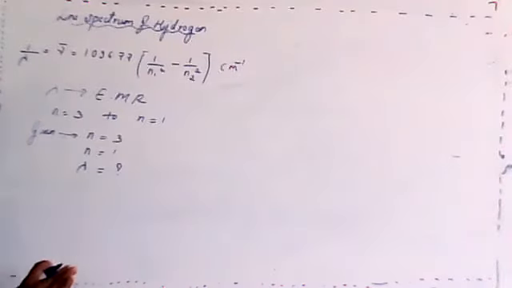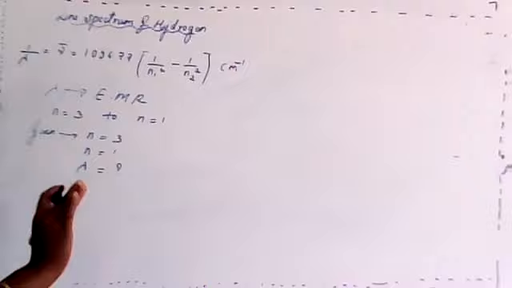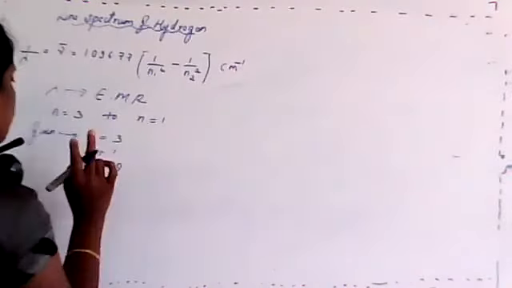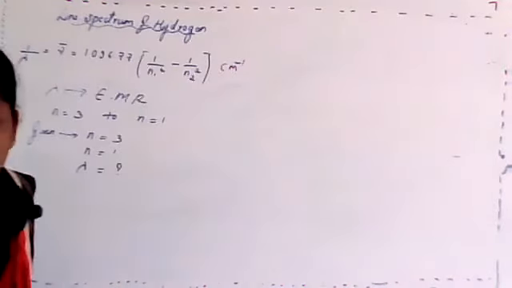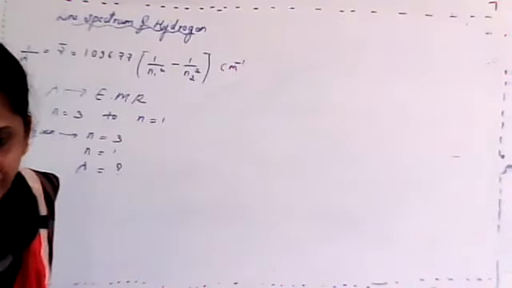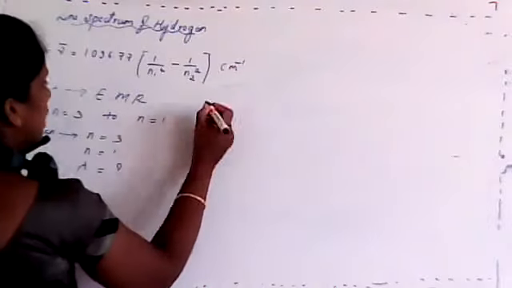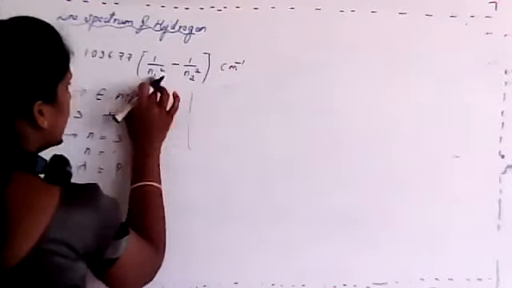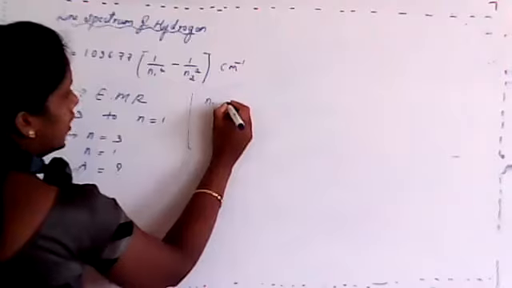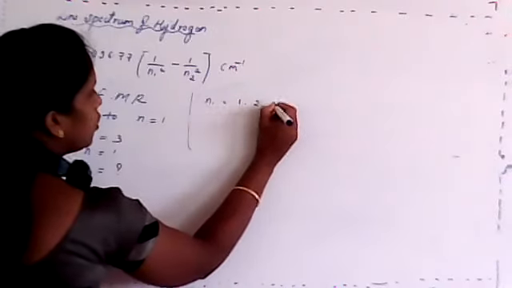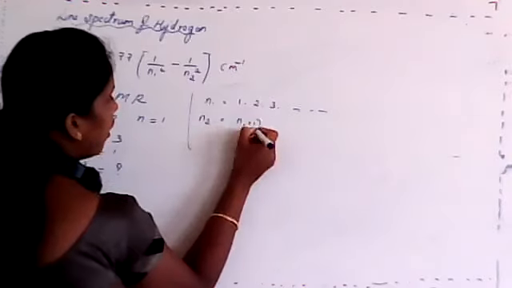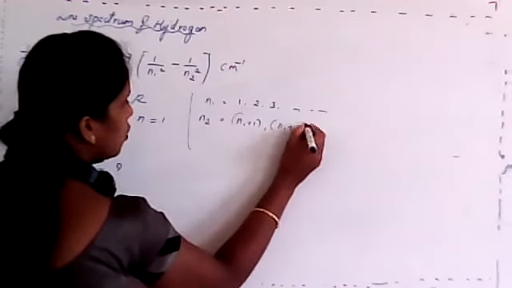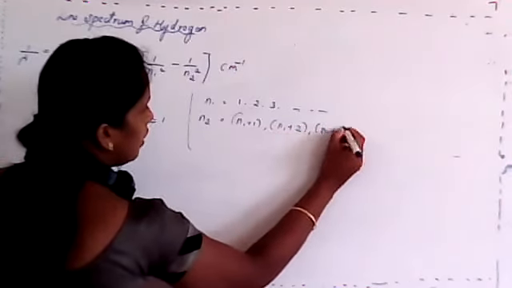Now the question arises: which one should we consider as n1 and which as n2? Here we consider the lower value as n1. In this equation, n1 equals 1, 2, 3 and so on, and n2 equals n1 plus 1, n1 plus 2, n1 plus 3 and so on.